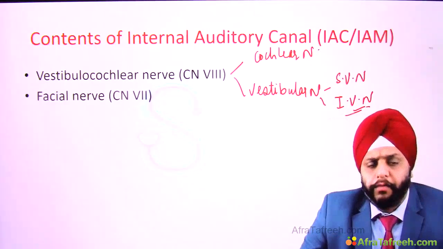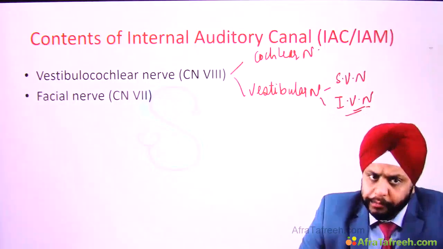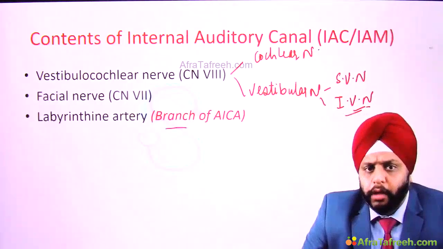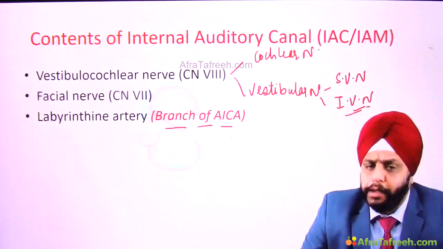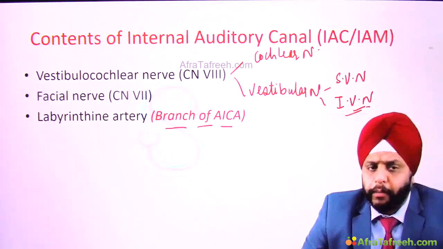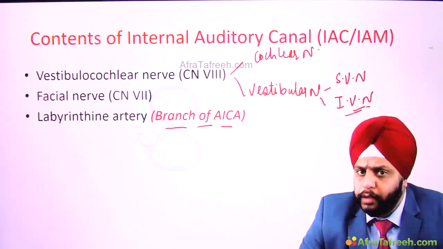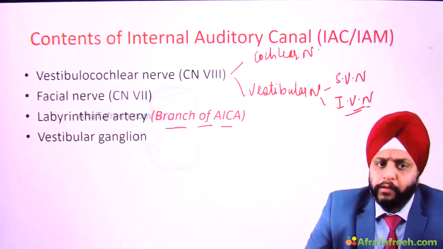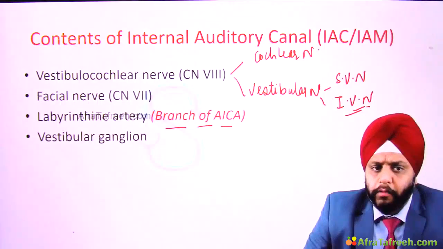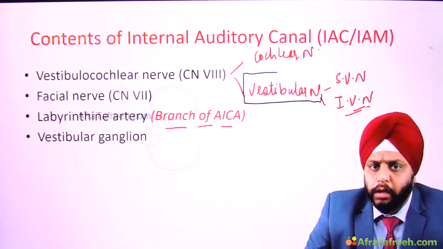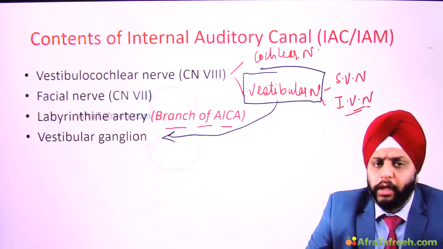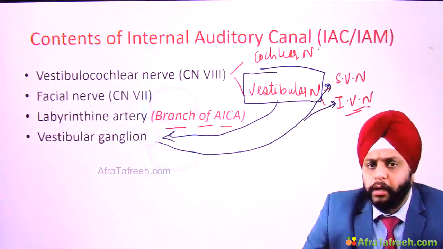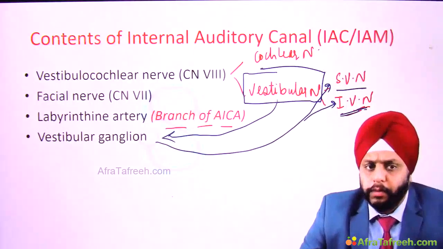Right? Then we have the facial nerve, the 7th cranial nerve. Right? Okay, we have the labyrinthine artery, that's a branch of anterior-inferior cerebellar artery, AICA. Right? So we have this labyrinthine artery and it also supplies the facial nerve. Right? Next we have the vestibular ganglion. Remember, the vestibular nerve first goes into the vestibular ganglion, which is in the IAC, and thereafter it divides into two branches, superior vestibular nerve and inferior vestibular nerve.